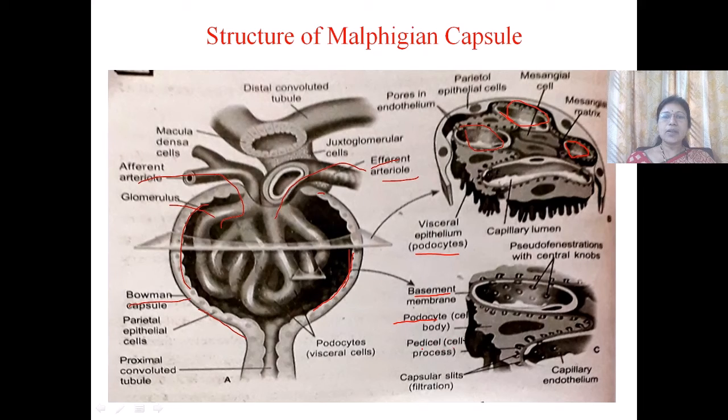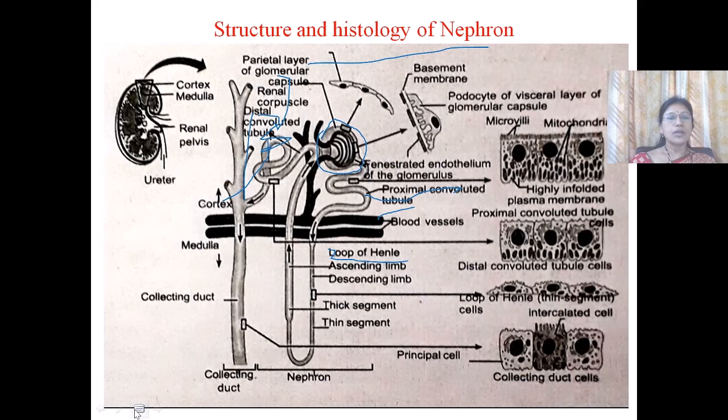These intercellular clefts are called filtration slits or capsular slits. So these slits help in the filtration of the blood. They aid in the formation of urine by a process called ultrafiltration.